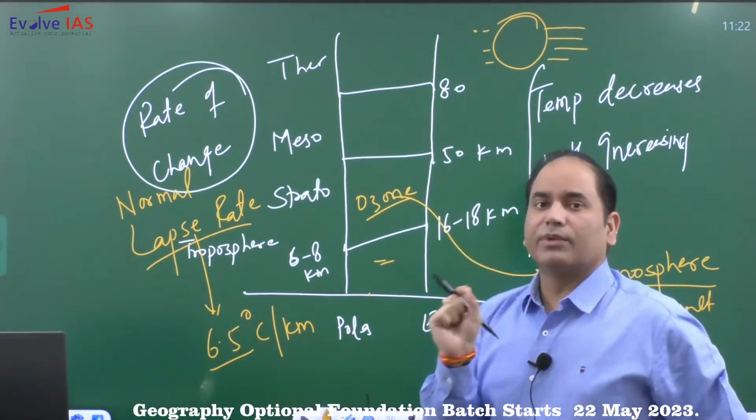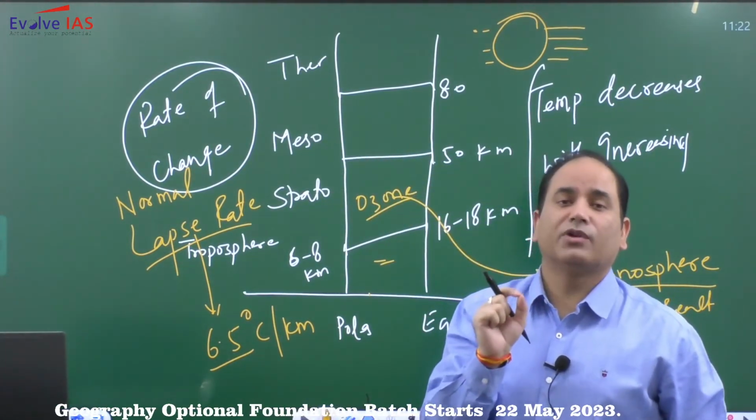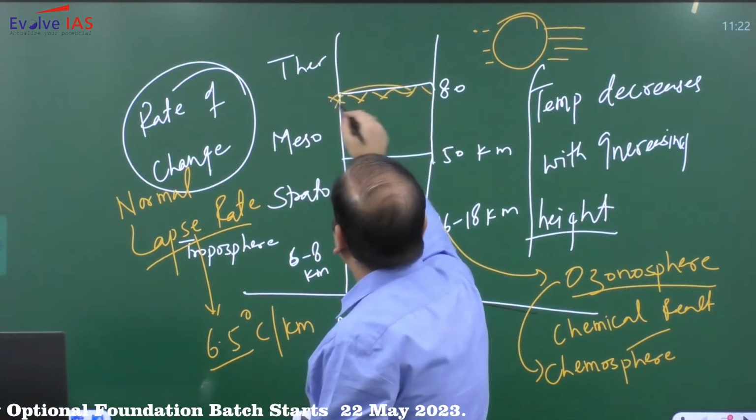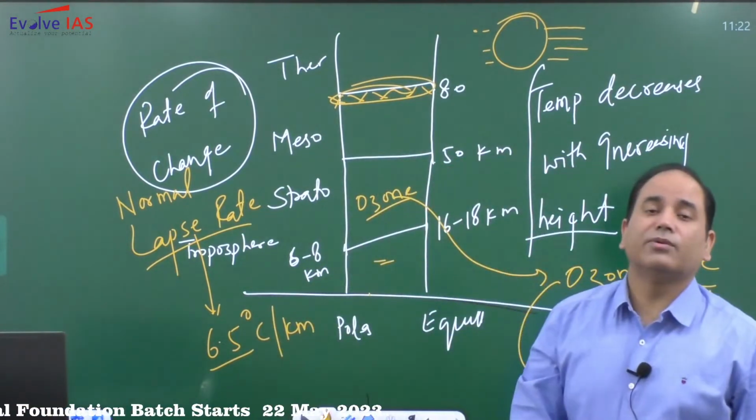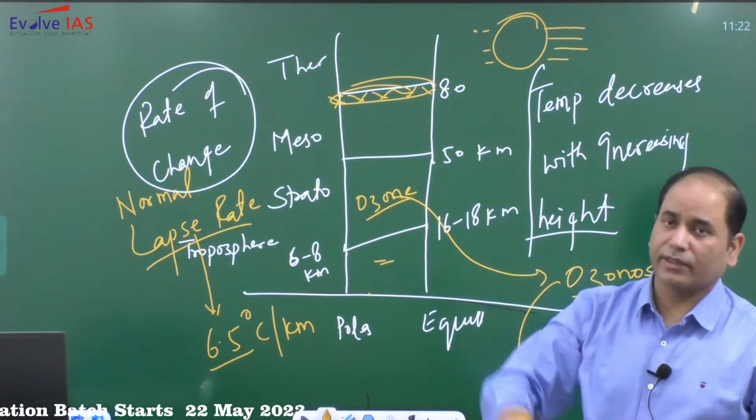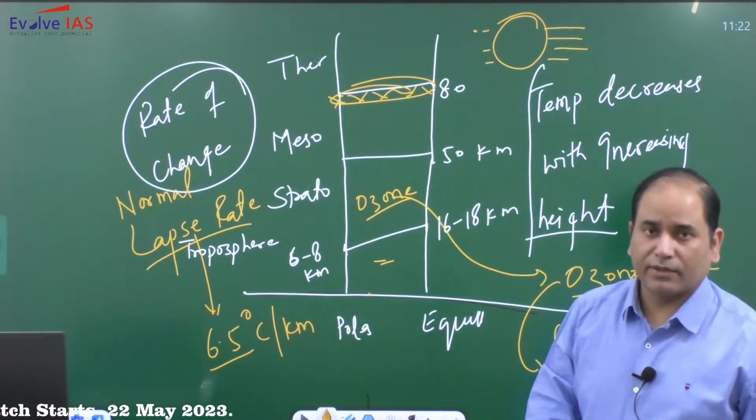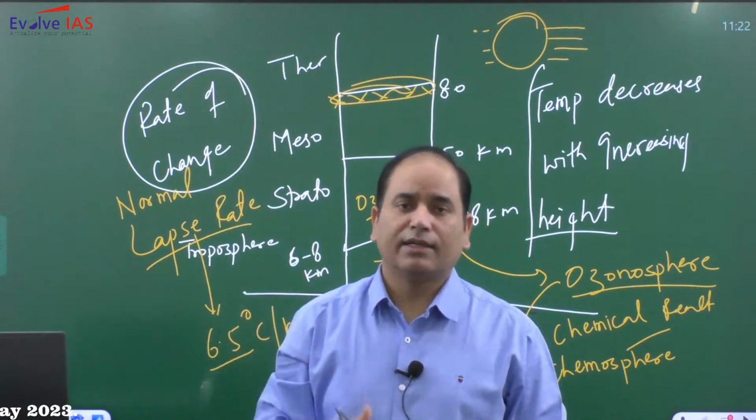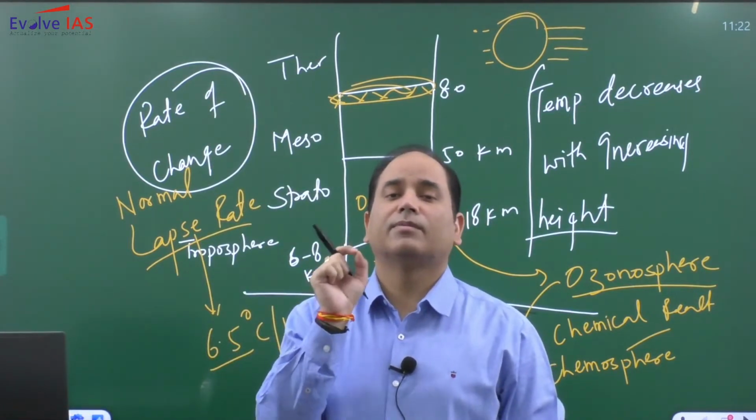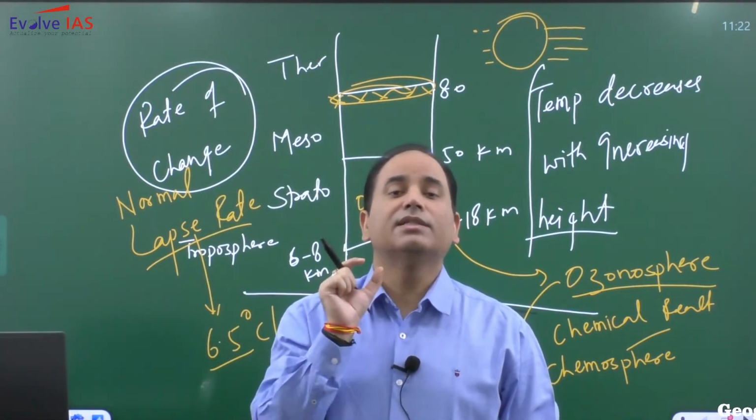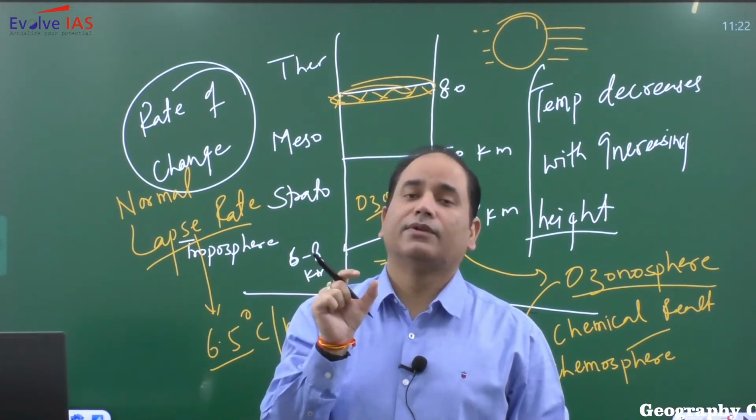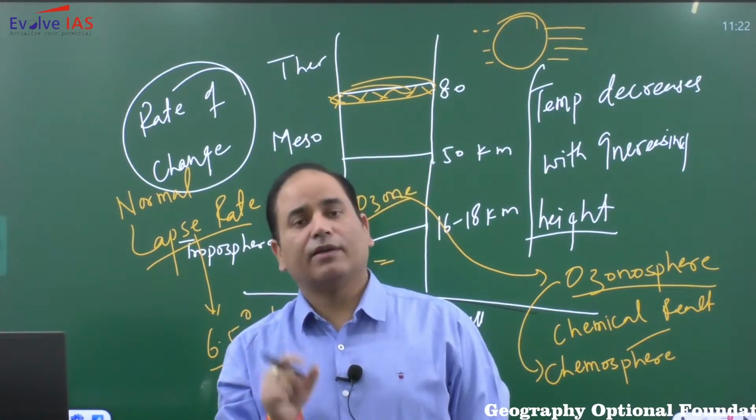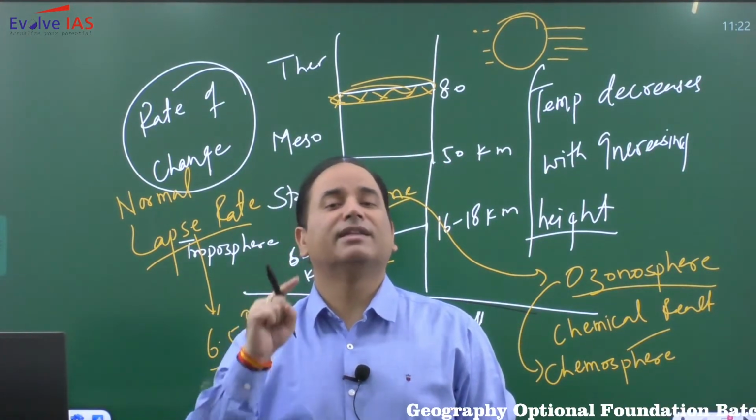The lowest temperature in our atmosphere will be recorded at the boundary of the mesosphere. Beyond the mesosphere, we have the thermosphere, and within this thermosphere, in the lower layer, 80 to around 800 kilometers, we have the presence of some ions. These ions are capable of absorbing some of the sunlight, so the temperature increases.